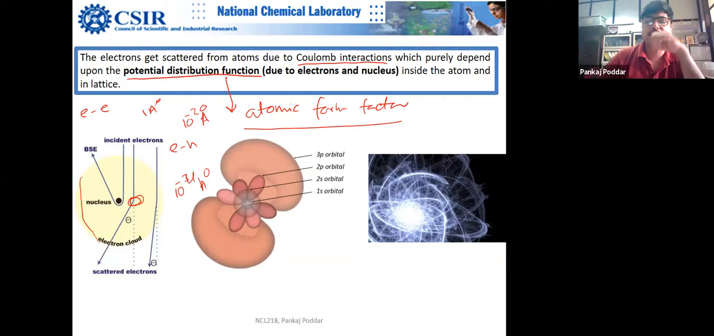And the size basically depends upon the size of that charge through which it is interacting, be it nucleus or be it electron. That's how dispersed that charge is.